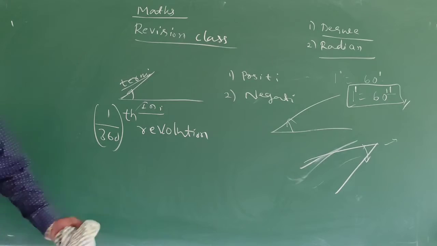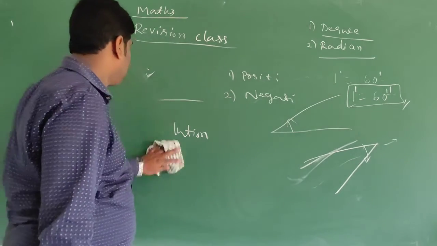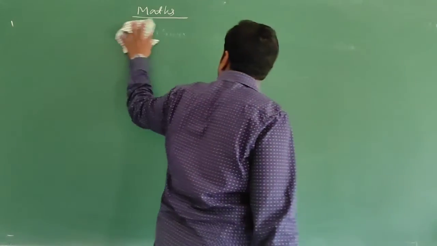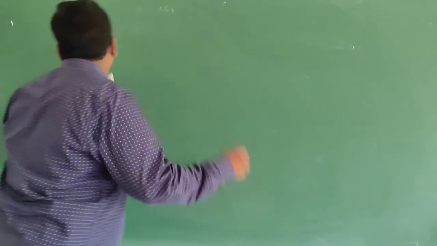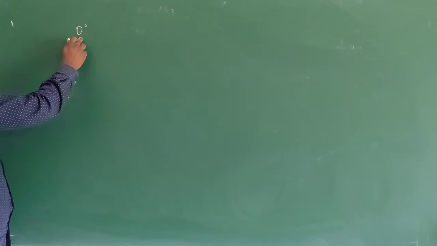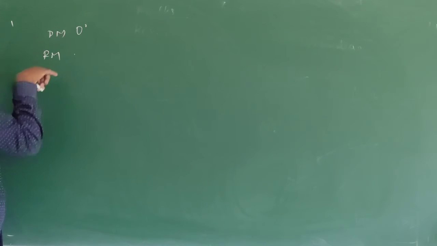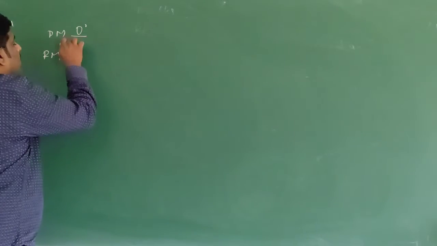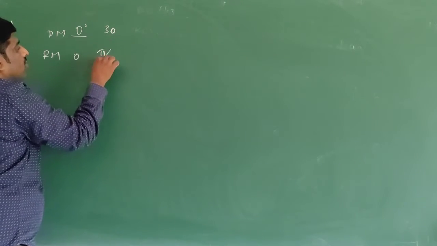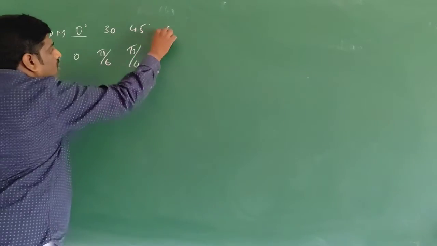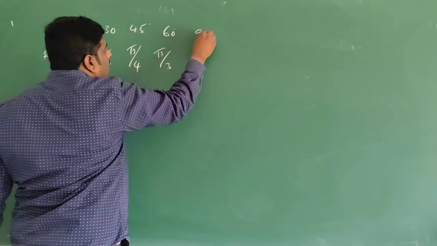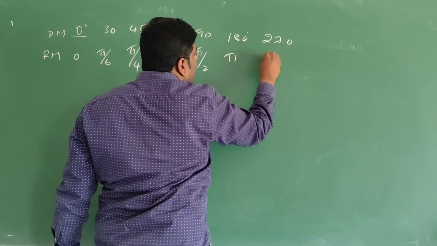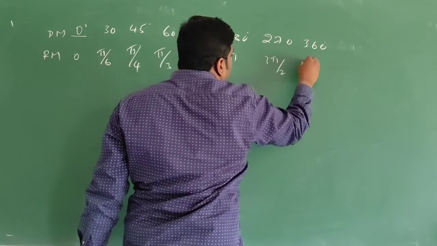See, this is degree measure, this is radian measure. 0 degree is 0 radian, 30 degree is pi by 6, 45 degree is pi by 4, 60 degree is pi by 3, 90 degree is pi by 2, 180 degree is pi, 270 degree is 3 pi by 2, 360 degree is 2 pi.